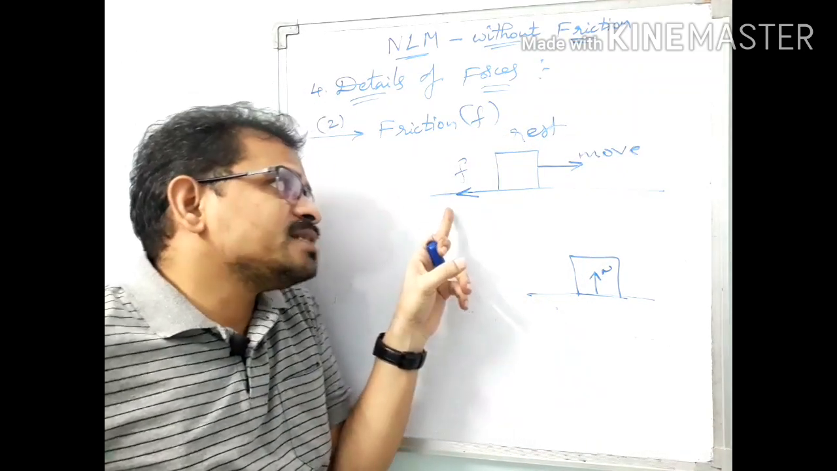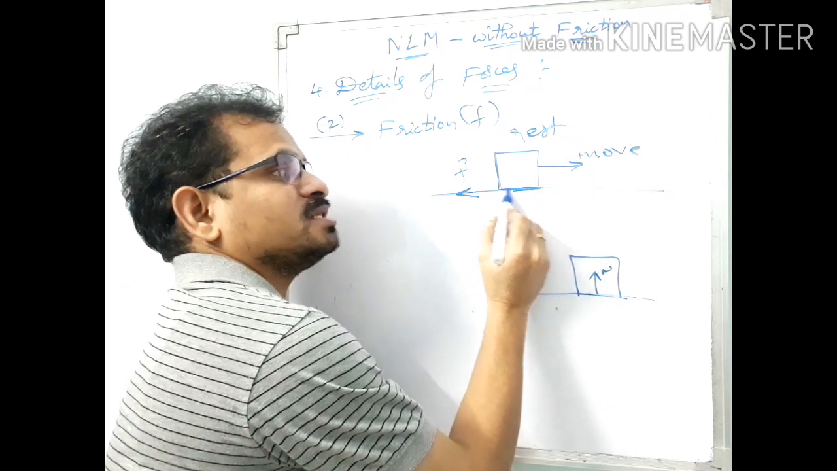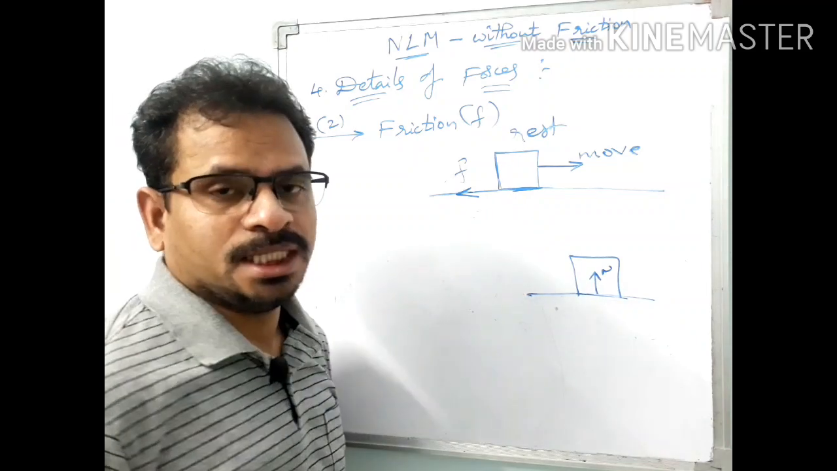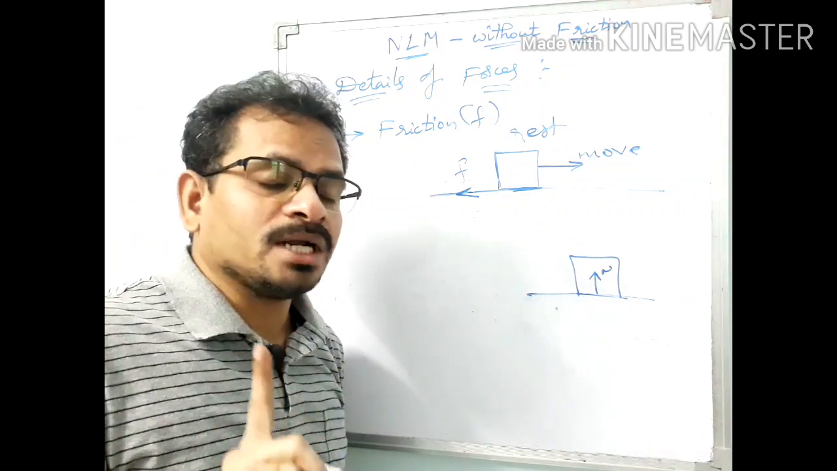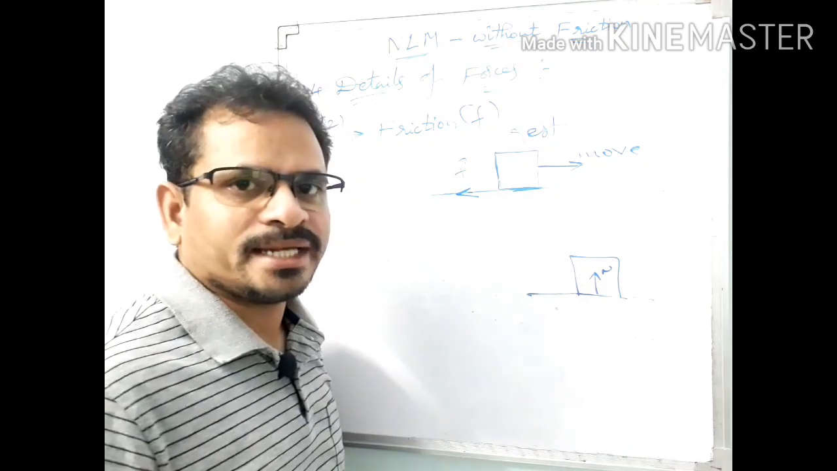And see how friction is acting. Where is friction acting? Friction is acting on this bottom surface, on the plane of contact. Just like normal contact force, friction is also acting on the plane of contact.